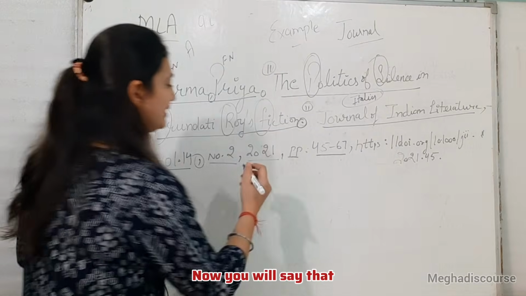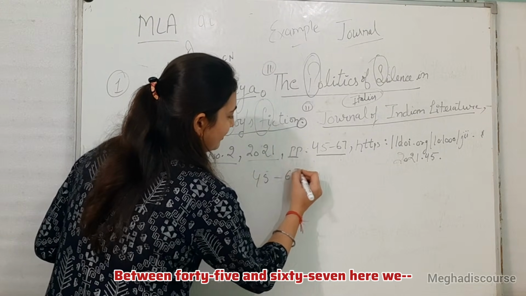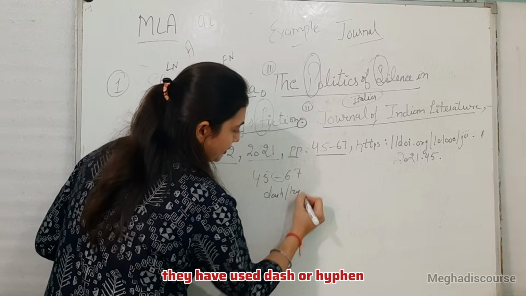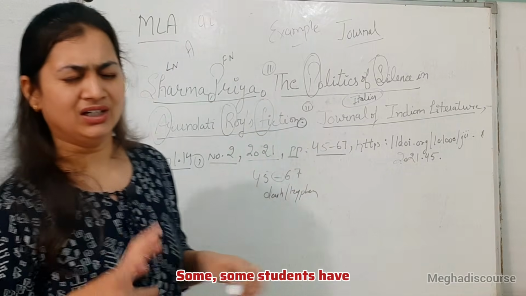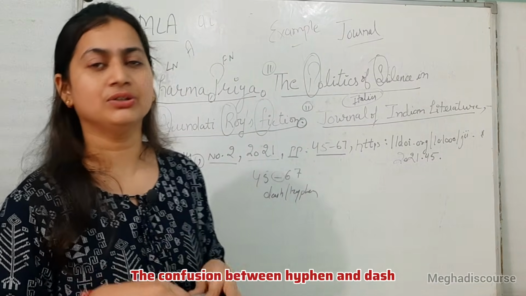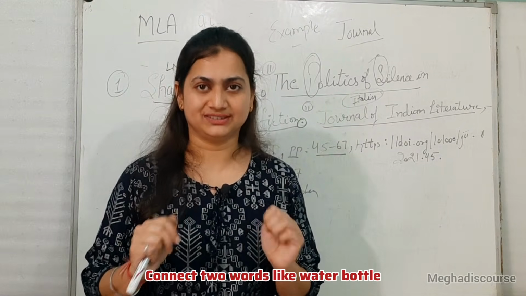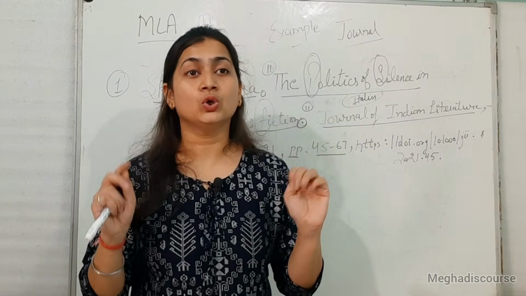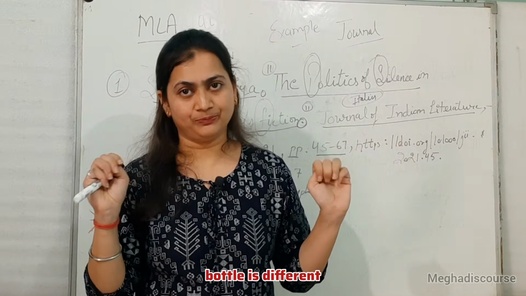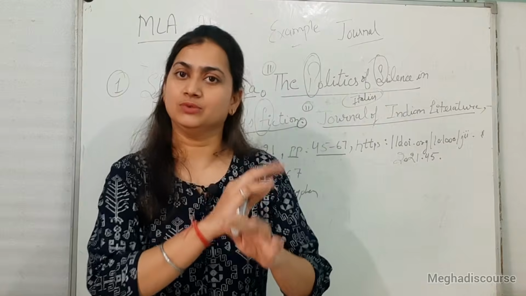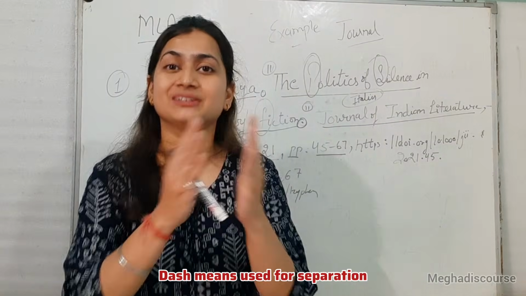Now you will notice that between 45 and 67 they have used a dash or hyphen. Some students are confused between hyphen and dash. A hyphen means a connector, connecting two words like water-bottle. Water is different, bottle is different, but when we use a hyphen, it becomes a complete word. A dash is used for separation.